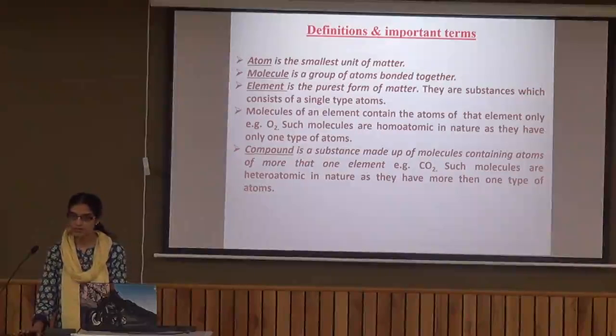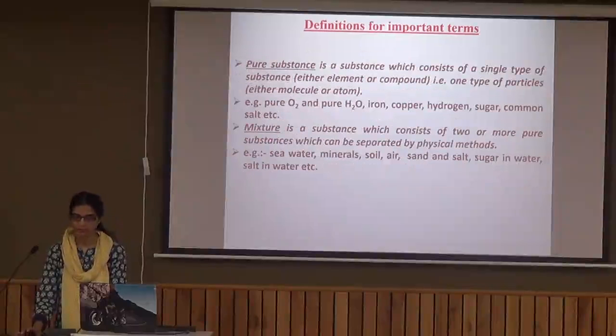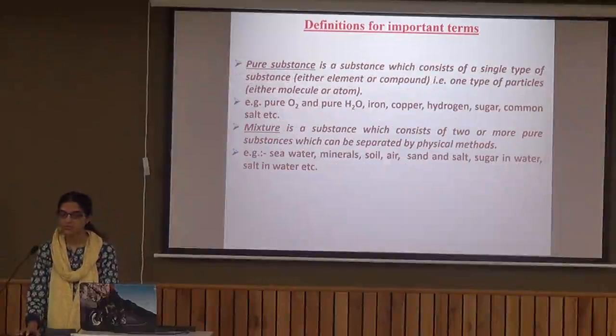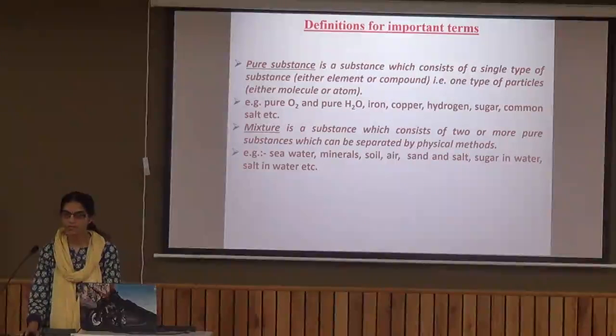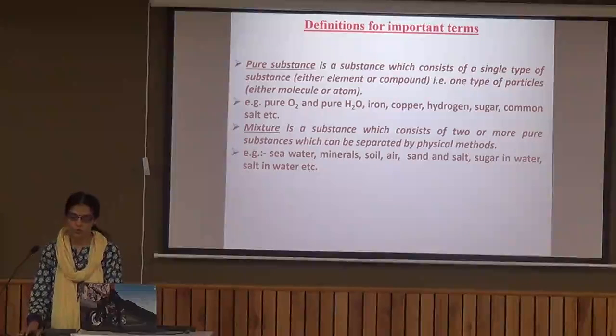Molecules of element will contain alike atoms like oxygen, nitrogen, etc. Similarly, molecules of compound will contain atoms of more than one type like water, salt, etc. If we have to define a pure substance, it is a substance which consists of a single type of particles only. Example, oxygen, water.